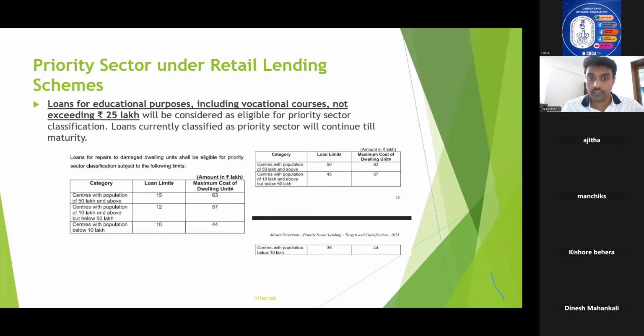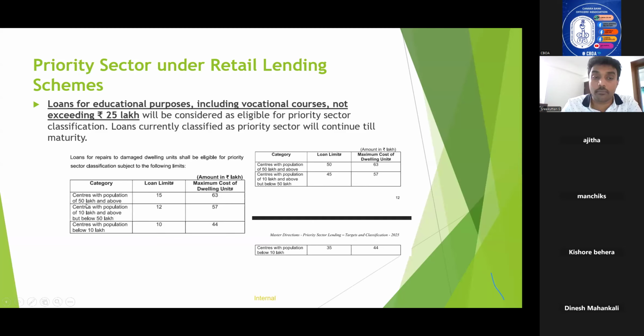If the maximum cost of the dwelling unit is up to 63 lakhs, then that particular loan will be classified as priority sector. Similarly, if the population is 10 to 50 lakhs, loan limit up to 12 lakhs with the cost of dwelling unit up to 57 lakhs will be classified as priority sector. And for centers with population below 10 lakhs, loan limit up to 10 lakhs with the maximum cost of dwelling unit up to 44 lakhs will be classified as priority sector lending.